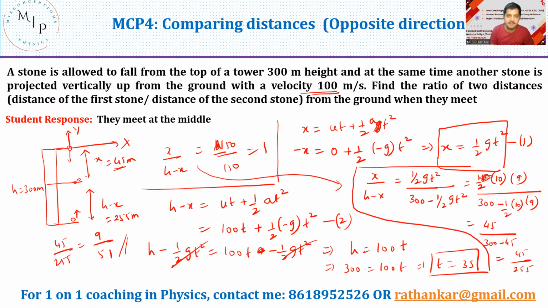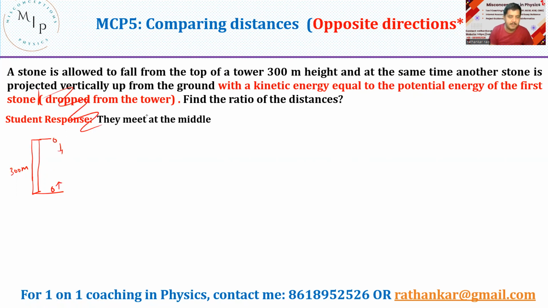So I have a tower, and from the top of the tower of 300 meters height you are throwing a stone, and it's allowed to fall. So you are dropping it here, and from the base of the tower you are throwing another stone up. In the previous problem, the same question was asked, but it had a velocity: you were throwing up with a velocity of 100 meters per second. Now, instead, it says with a kinetic energy. You are throwing this one with a kinetic energy of half mv squared, which is equal to the potential energy of the first stone, which is mgh.